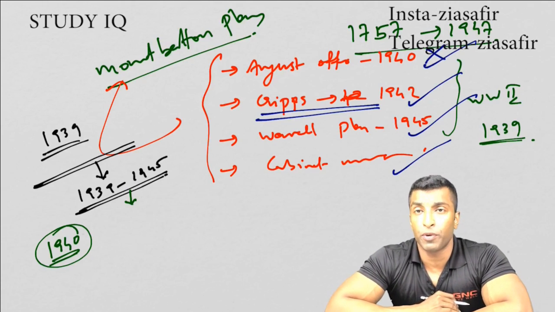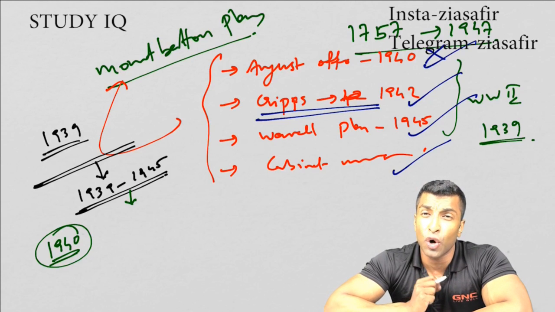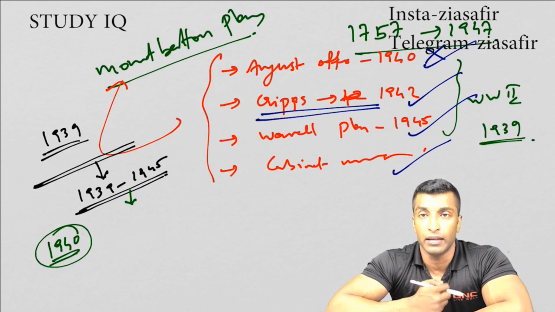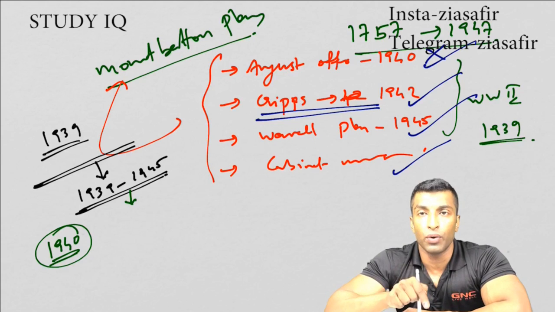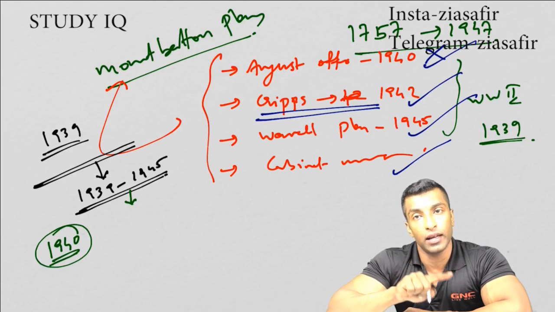The next point in the Cripps Mission was that a Constituent Assembly would be set up. It will be solely composed of Indians. That means only Indians. Before it was mainly Indians, now it is solely Indians. So that is the difference between the August Offer and Cripps Mission. Constituent Assembly is there in both, but here it is solely Indians.